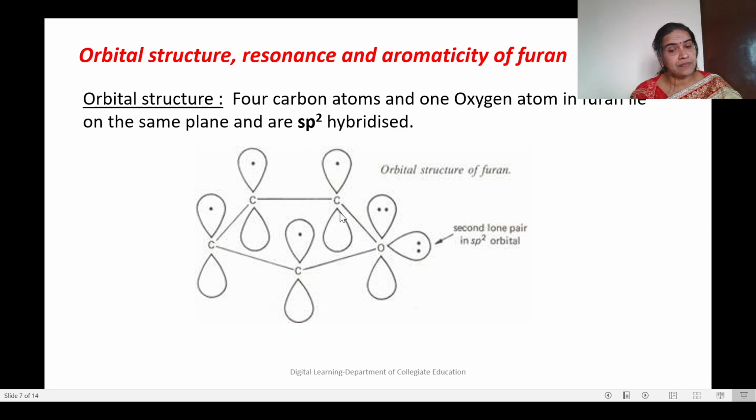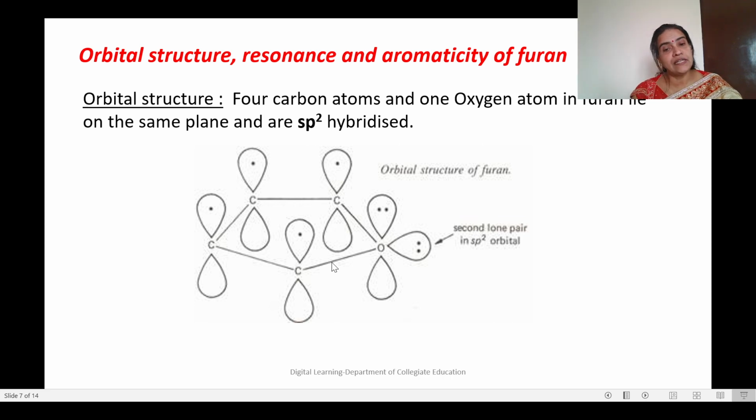That unhybridized p orbital has one unpaired electron. So, all the carbon atoms will have a p orbital with an unpaired electron, as well as oxygen will have 2 p orbitals with lone pairs of electrons. So what will happen is the 4 p orbitals of carbon and one of the lone pair orbitals of oxygen will overlap together to produce delocalization.